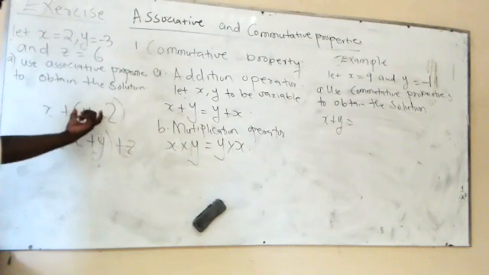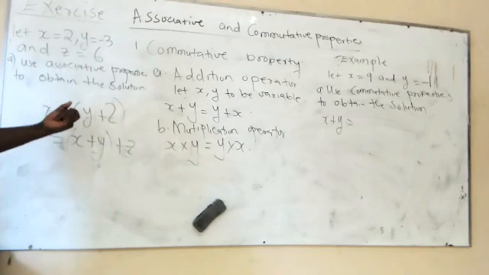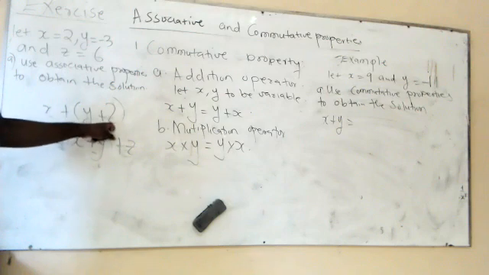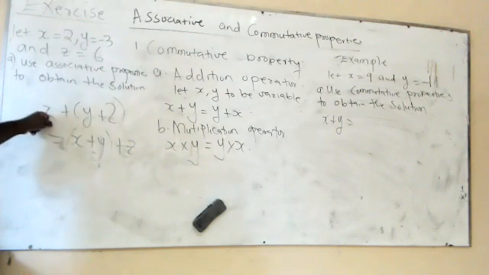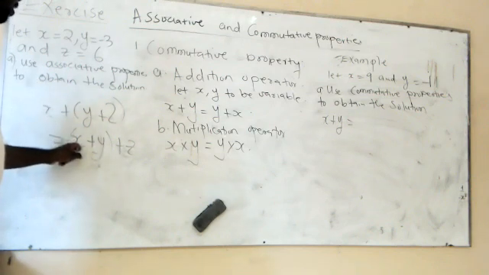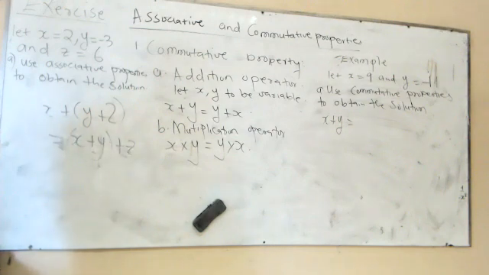Now the associative property tells us that adding variable y and z first, and then add variable x at a later stage is the same as adding variable x and variable y and then add variable z at a later stage.